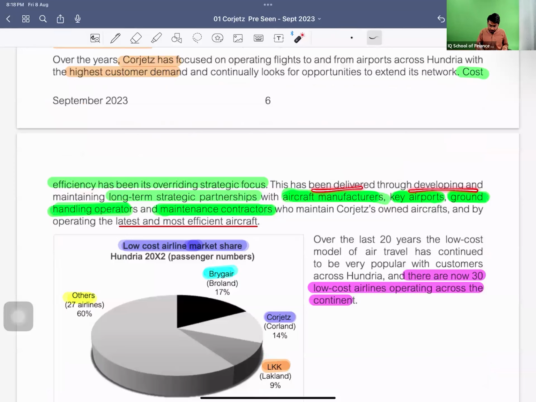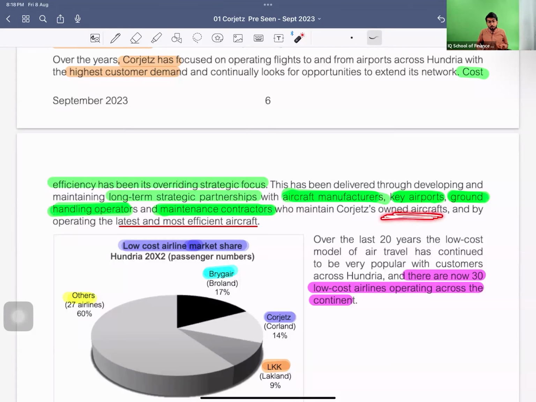This has been delivered through developing and maintaining long-term strategic partnerships. How are they getting the cost advantage? By making long-term partnerships with whom? With aircraft manufacturers, key airports, ground handling operators, and maintenance contractors. Obviously, these are the major costs of this industry. When we go down and see the components of the cost, we'll see that these are basically the major components of a company's cost. So they have made long-term partnerships with the contractors who are providing these services.